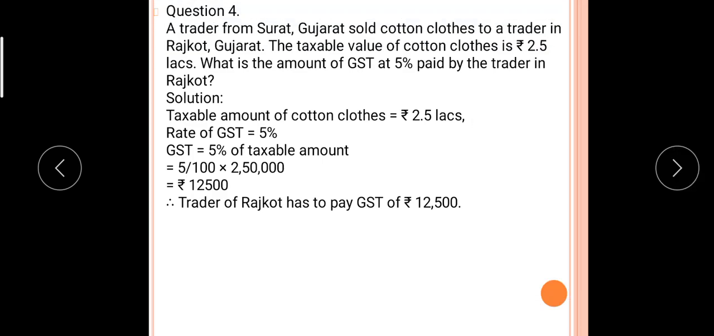So see, the taxable amount of cotton cloth is 2.5 lakh. Rate of GST is 5%. 5% on 2.5 lakh, how much is it? 12,500. And therefore the GST paid by the trader in Rajkot is 12,500. Here we are not asked to calculate the price. Just the GST amount we have to calculate.